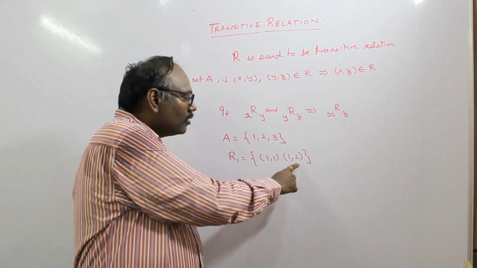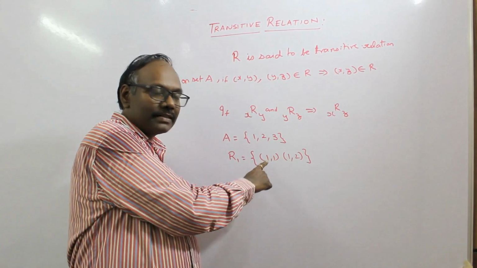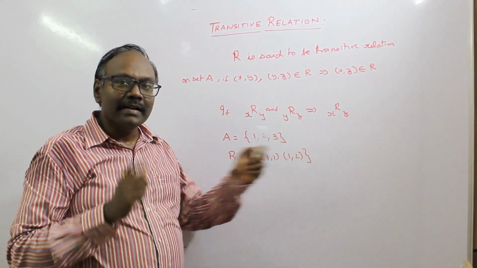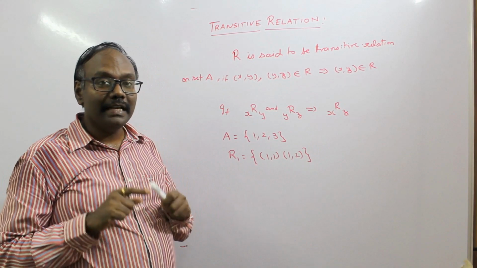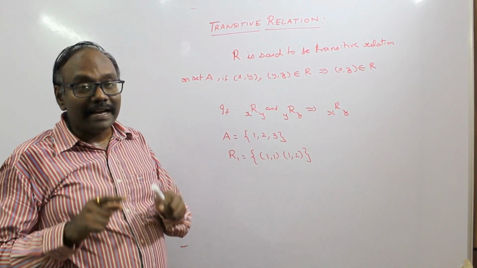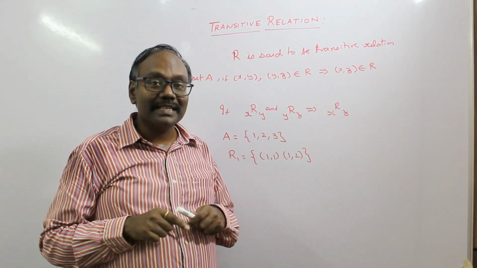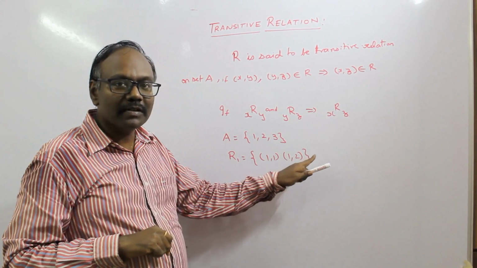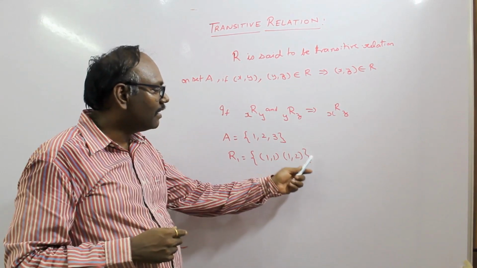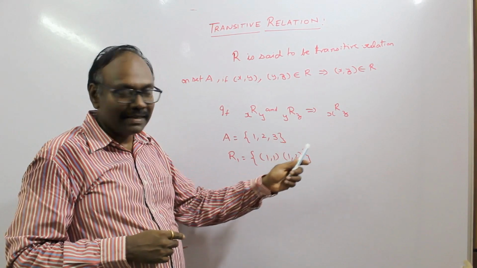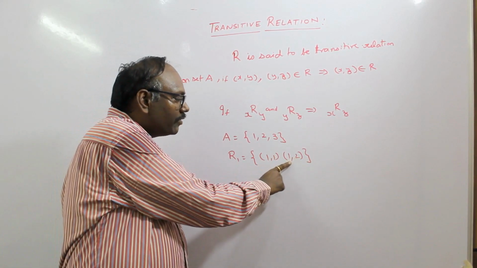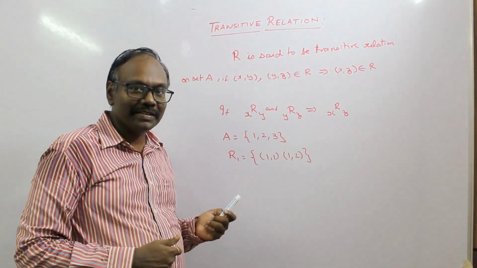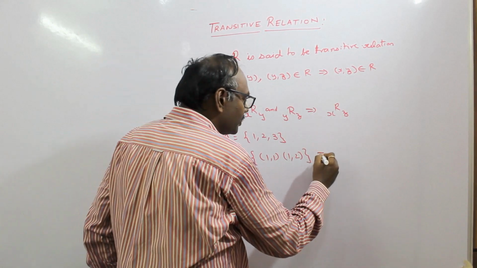And with (1, 2), there is no ordered pair of the form (2, something). So transitivity fails only if (x, y) and (y, z) belong to a relation but (x, z) does not belong to the relation. Here, since there is no ordered pair starting with 2, there is nothing further to check. So we can write this as a transitive relation.